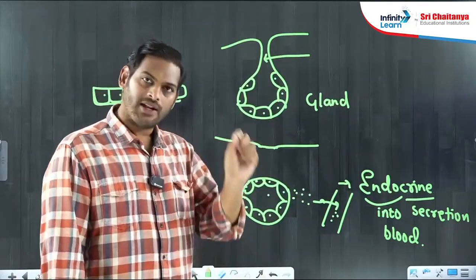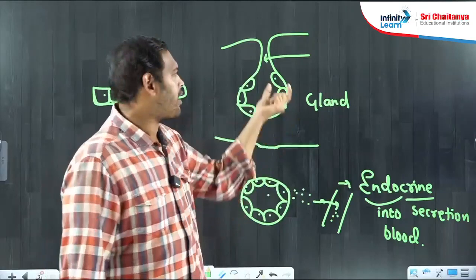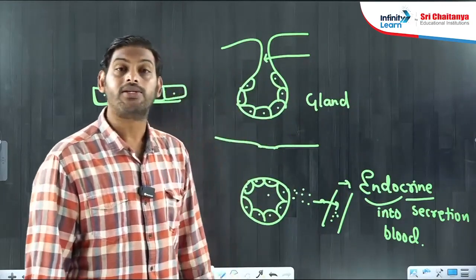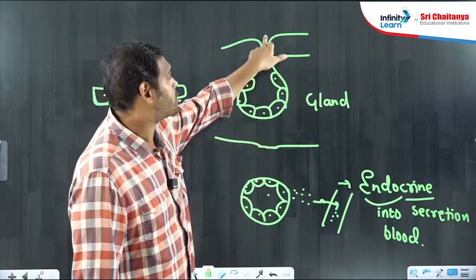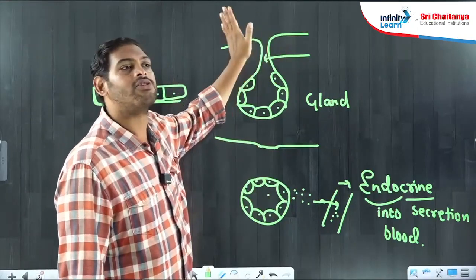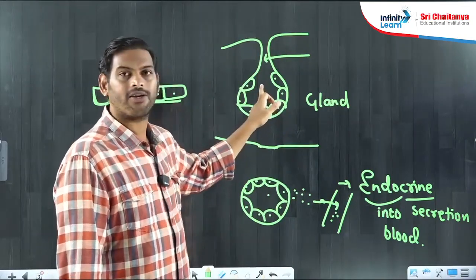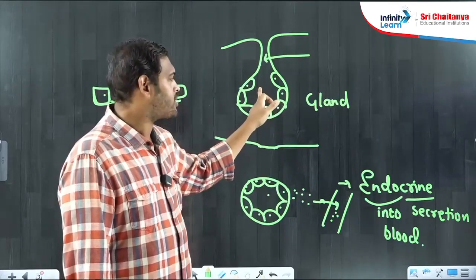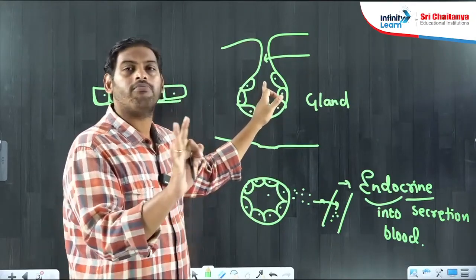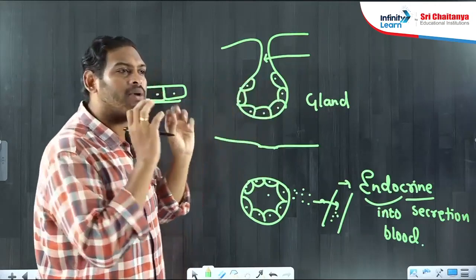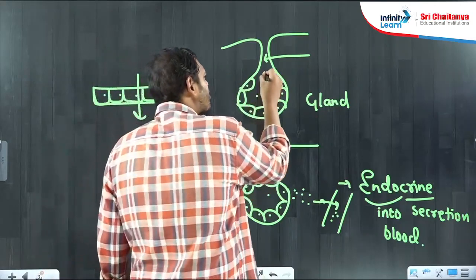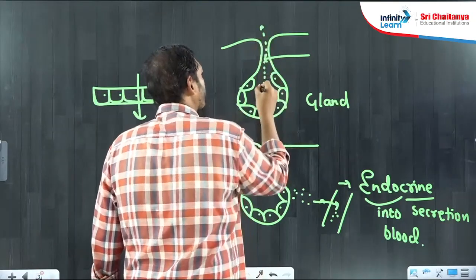Whereas this one, this gland, it still has a duct. This still has got connection maintained with surface. Therefore, whenever this gland manufactures any chemical, this chemical will not mix with blood. It will be sent through this duct to outside.